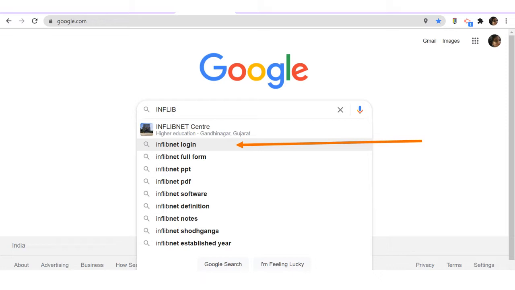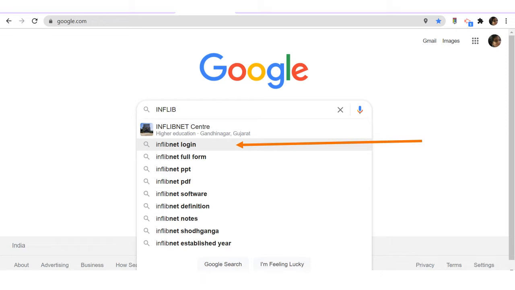Once you have your login ID and password, how do you access? The next few slides are screenshots of how I have been able to access InflibNet, and after that I will be showing you how to access it via video.